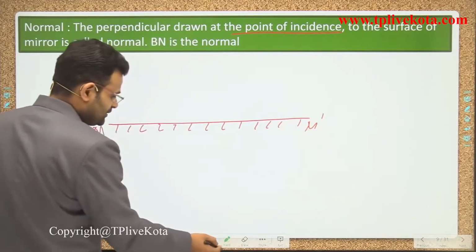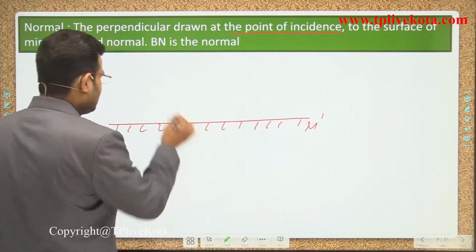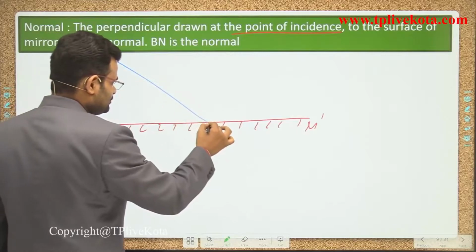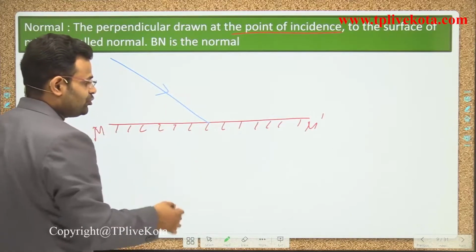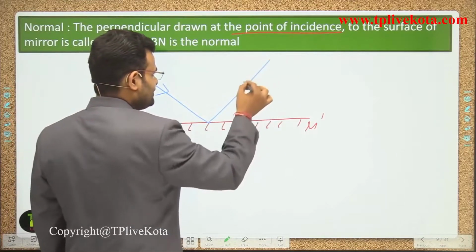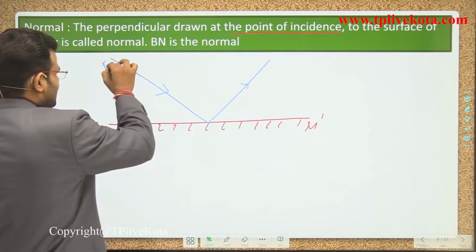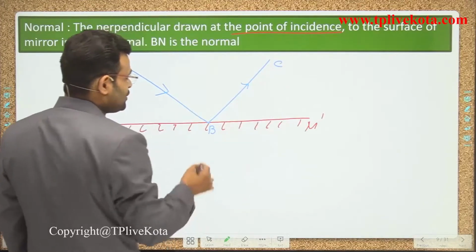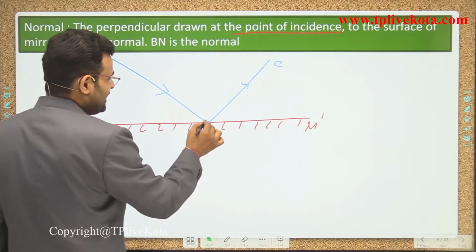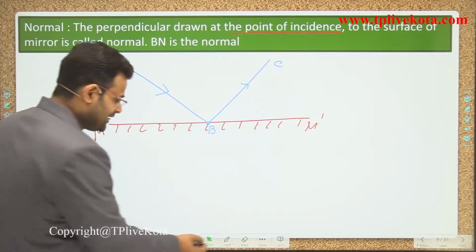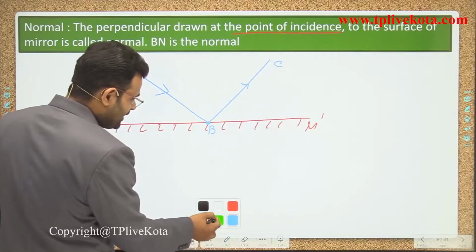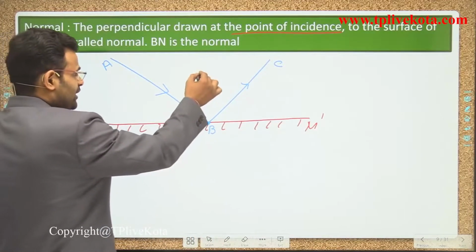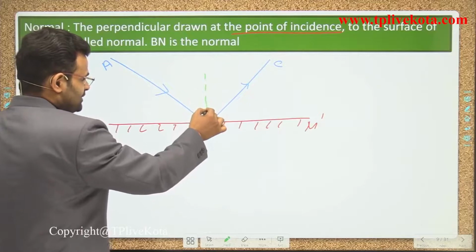First of all we are talking about the incident ray. After that we are talking about the reflected ray. The points are A, B, and C. So what is the point of incidence? That point of incidence is B, guys. And what is the normal, guys? The perpendicular drawn at that point is called the normal.